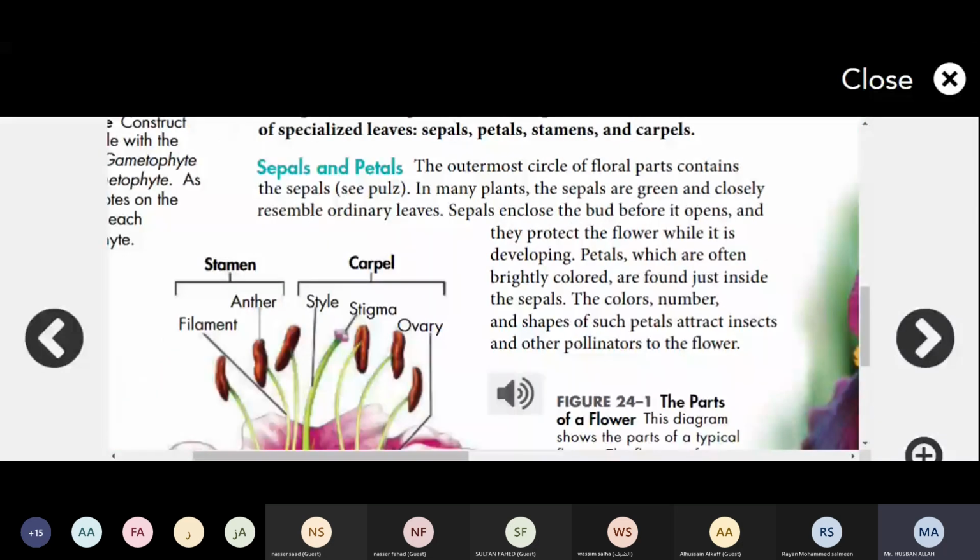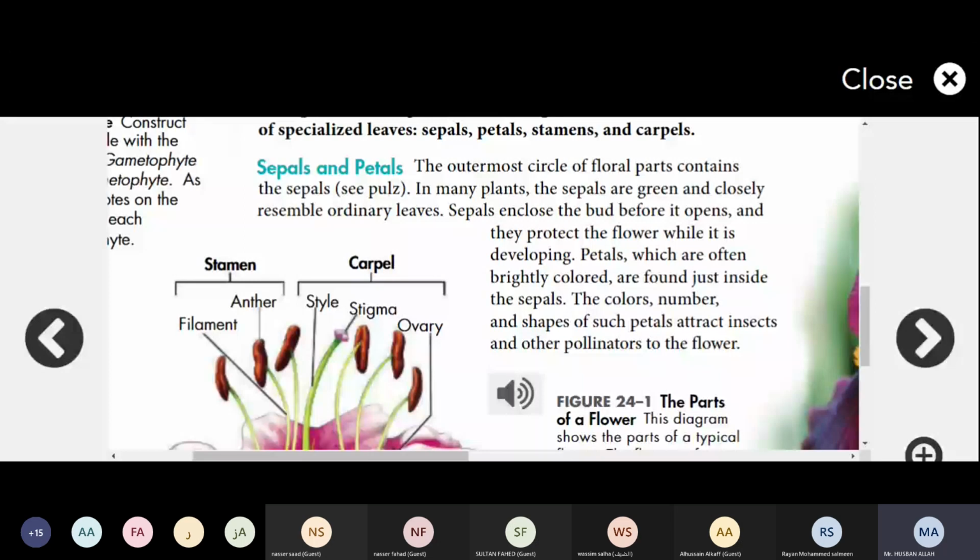In many plants, the sepals are green and closely resemble ordinary leaves. The sepals are mostly green in most plants, and they resemble leaves. Sepals enclose the buds before they open. The function of the sepals is to enclose the bud before it opens, and they protect the flower while it is developing. Petals, which are often brightly colored, are found just inside the sepals.